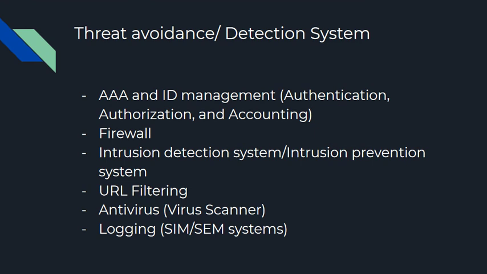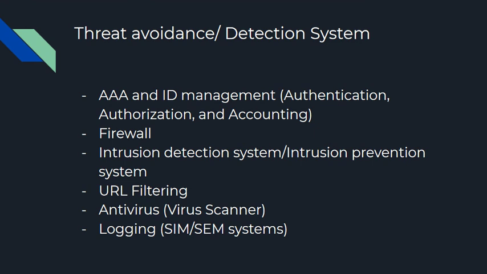Now, AAA is not the American Automobile Association. Here it is authentication, authorization, and accounting. Meaning, we are going to create a user. We are going to give those users IDs and privileges, and then we are going to record what those users do, and when they do it on our network. This will give us the opportunity to validate authorized users and deny access to unauthorized users.